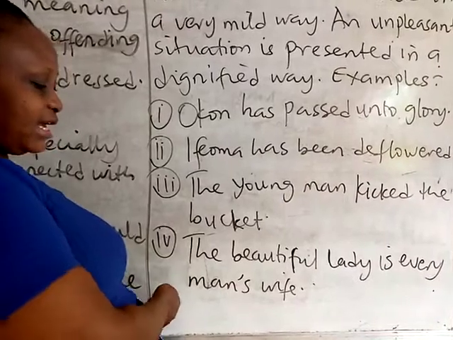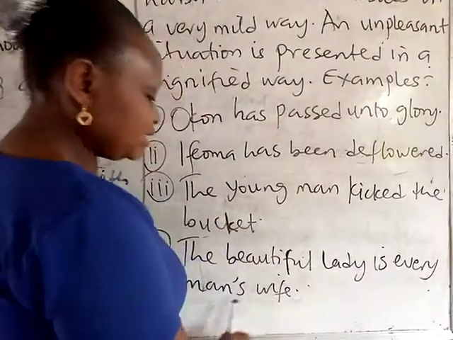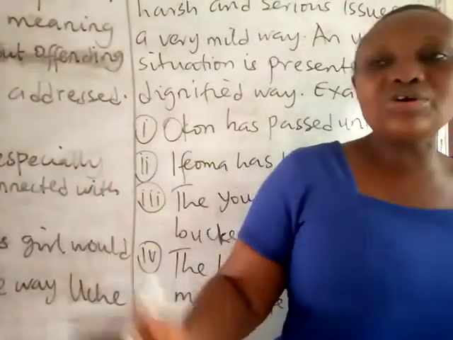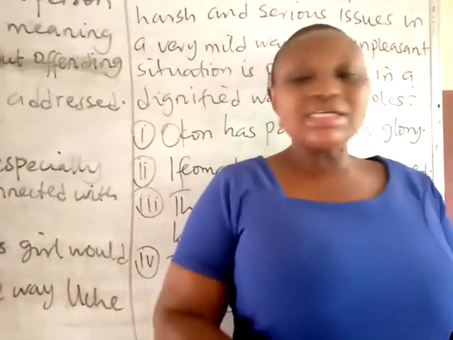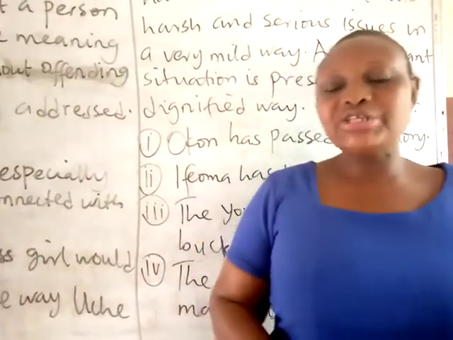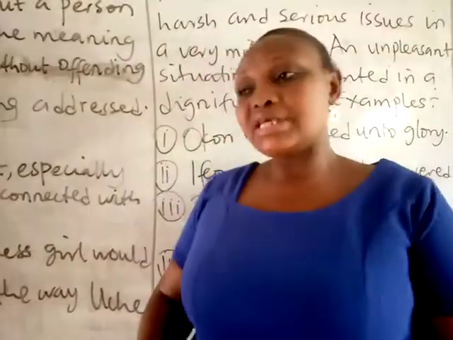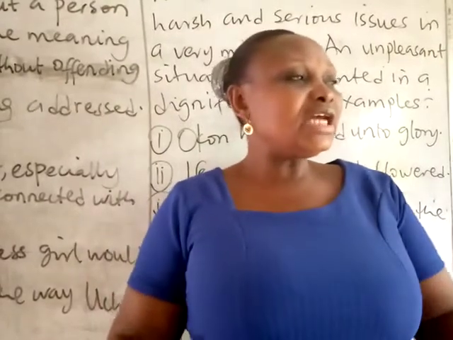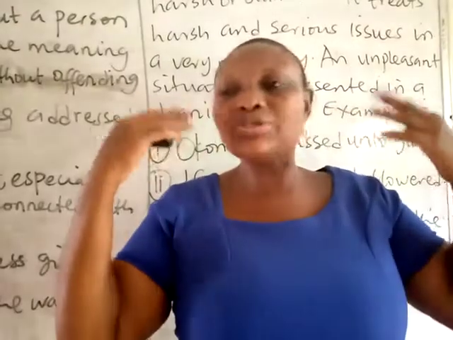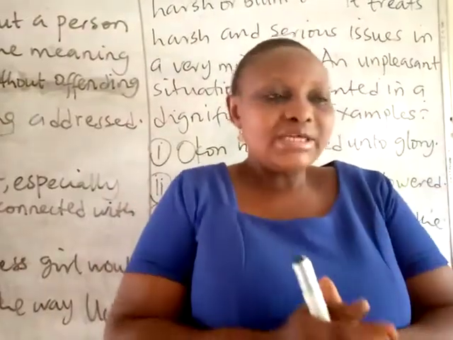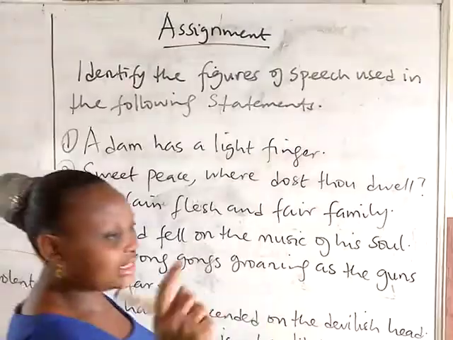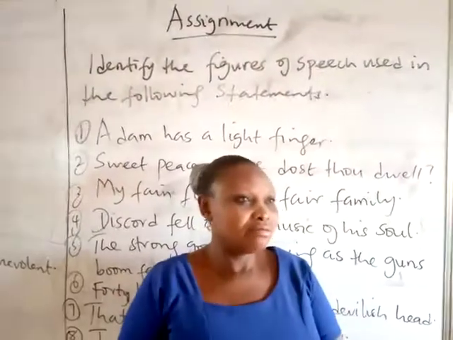The last example we have there is that the beautiful lady is every man's wife. In this example, it's simply telling us that the lady sleeps around with every man that is available. That is why she is referred to as every man's wife. Instead of saying that woman is a harlot, which can sound so harsh to the ear, it looks milder when it is said that she is every man's wife. Okay, that's the last part of the figures of speech we are going to look at.